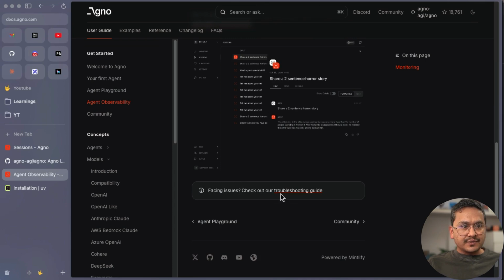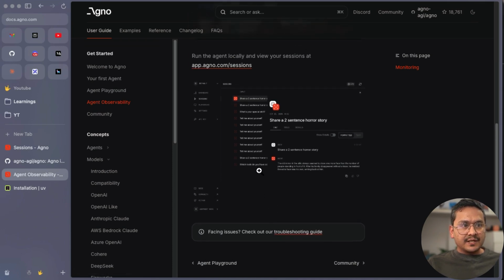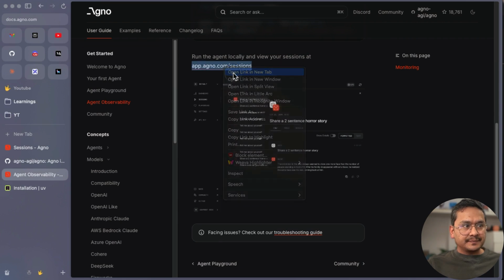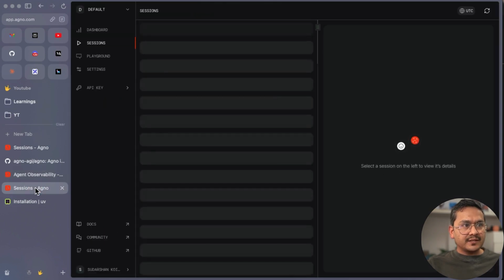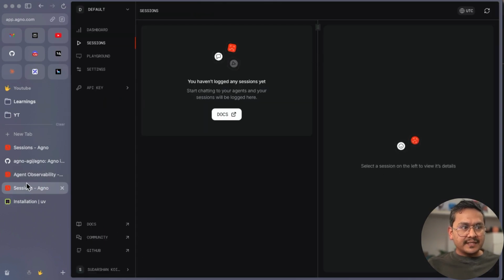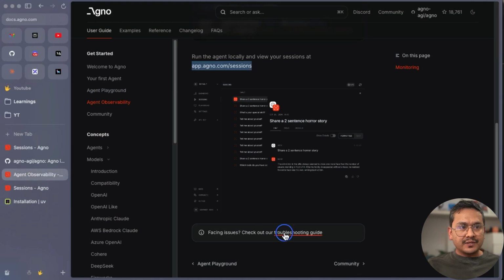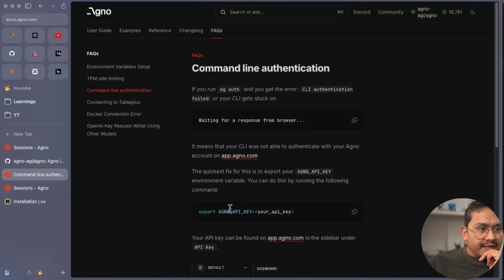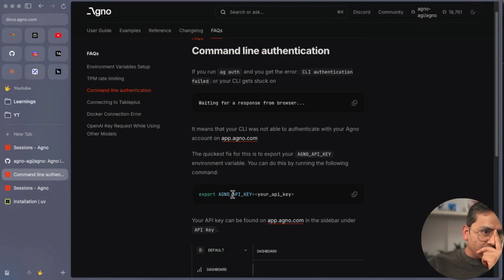Facing an issue, check out the troubleshooting guide. But let's see first. Let's go here. I will go here, sessions. This is the same page, it's not there, right? If I go to the troubleshooting guide, here it says waiting for a response from the browser. It seems that we need to provide the API key.